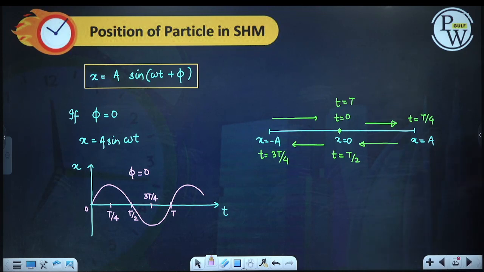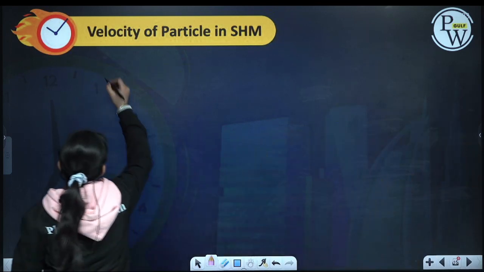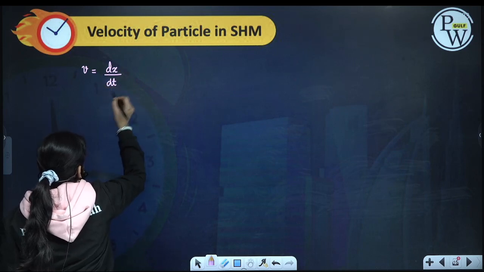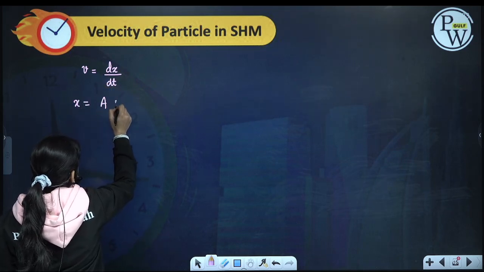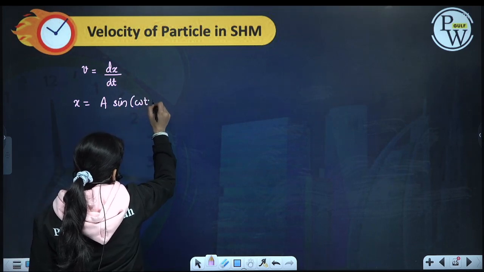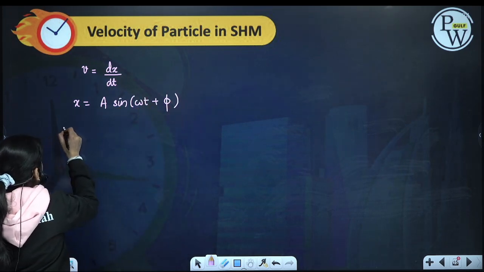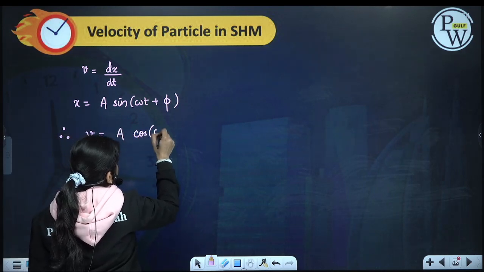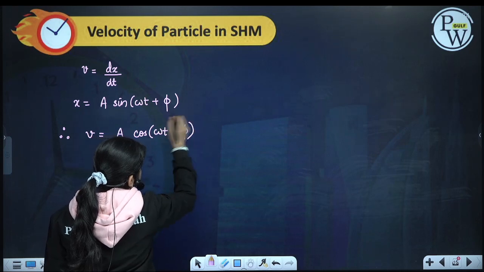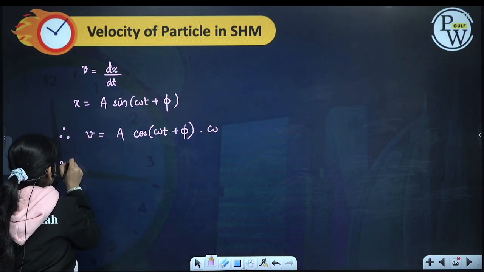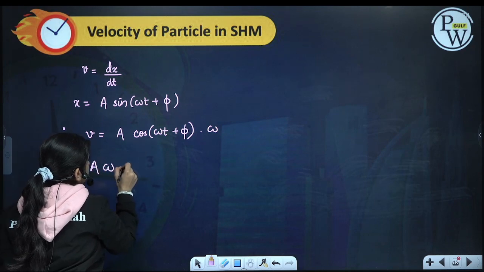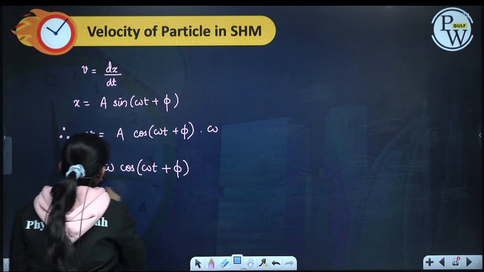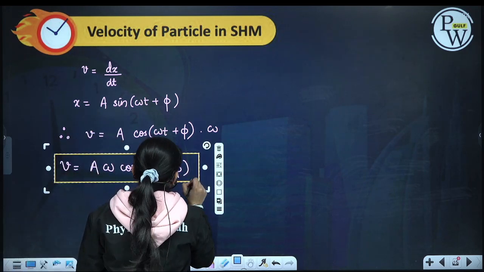Now let us find the velocity of the particle at any time t. Velocity is equal to dx by dt. x is equal to a sine(omega t plus phi). So the velocity will be the differentiation of sine, which is cos(omega t plus phi), and further differentiation gives me omega. So velocity is equal to a omega cos(omega t plus phi). This is my velocity.